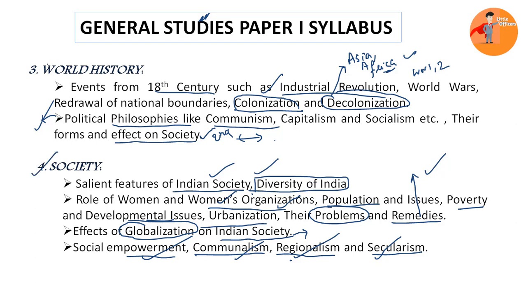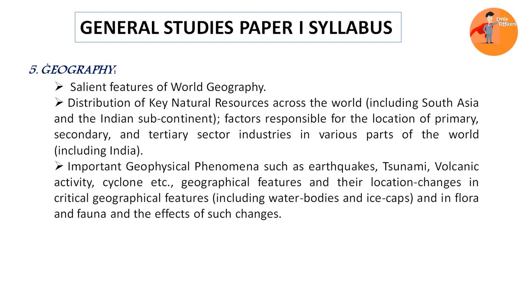Now let us understand the last section, which is geography. See, geography, we have divided it into two sections: world geography and Indian geography. And here we'll be understanding the first section. In the first section, we'll be understanding the salient features of world geography. That is, what is physical geography, what is climatology, what is oceanography, and what are the geomorphological processes that are happening, then what is human geography and economic geography, etc. And various features of it, we will be applying the same to the Indian case as well, right?